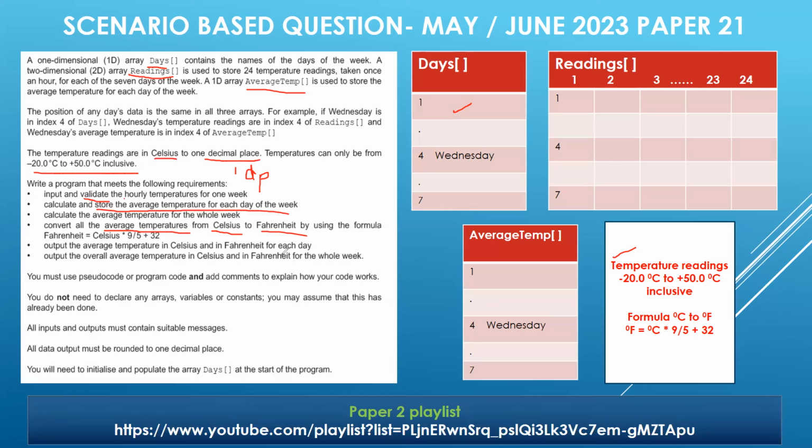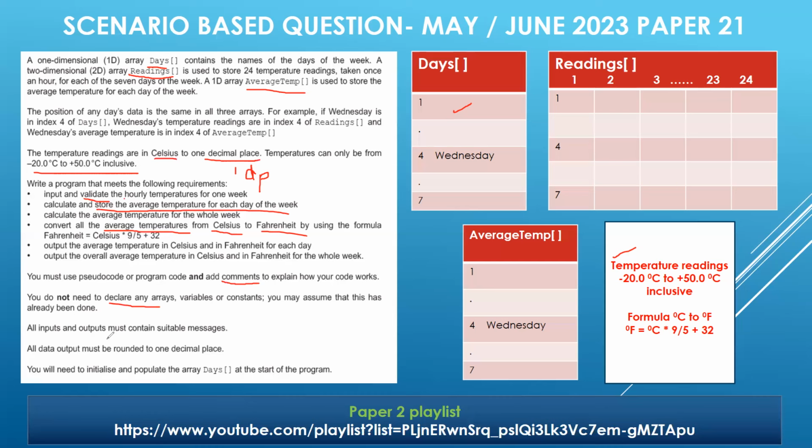Wonderful. You must use pseudocode or program code and add comments to explain how your code works. A very important thing is they have reminded you that you have to use comments whenever they are needed, definitely neither too much nor too little. They have to be in moderation. You do not need to declare any arrays, please. Variables or constants, you may assume that this has already been done for you. Fine. We may ignore it.